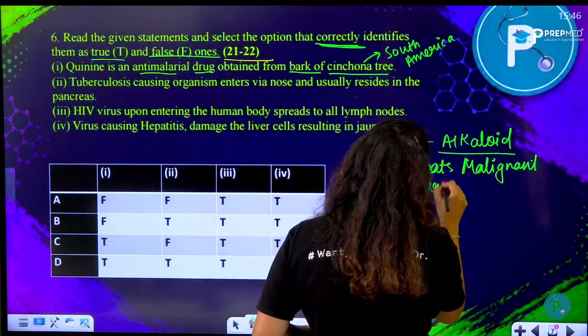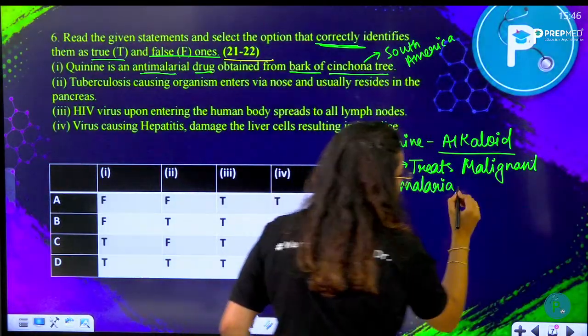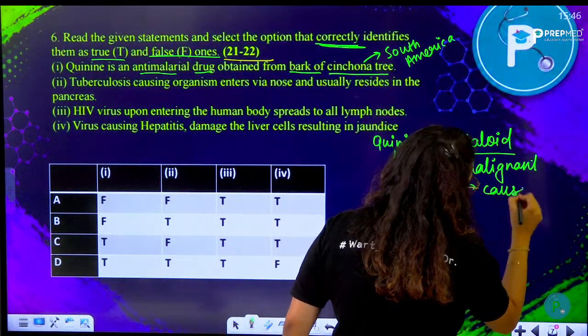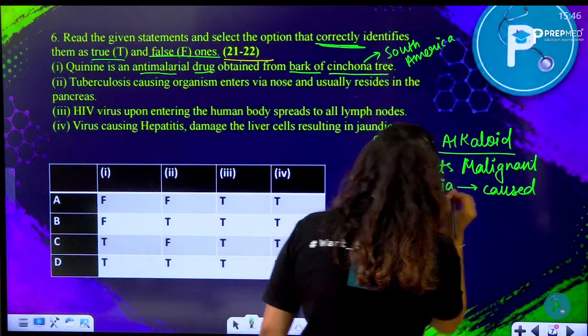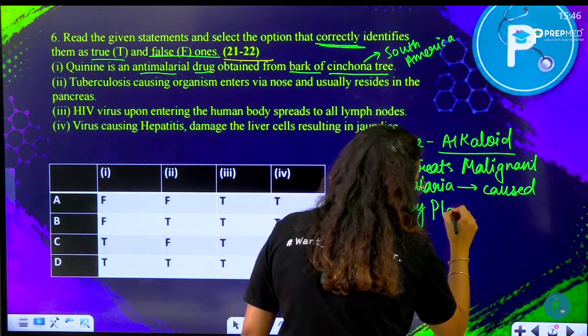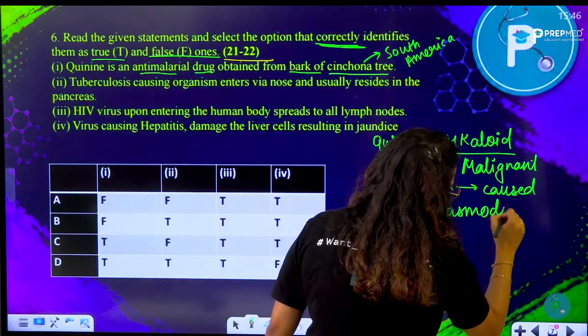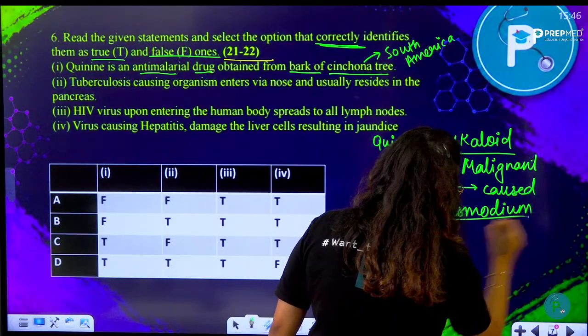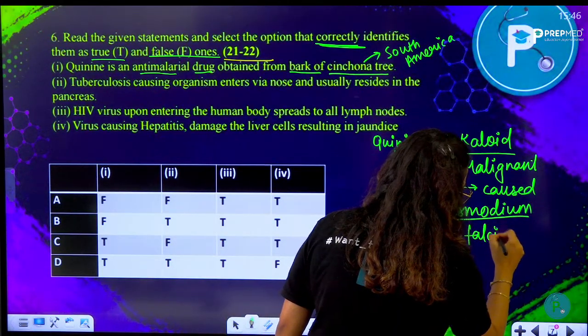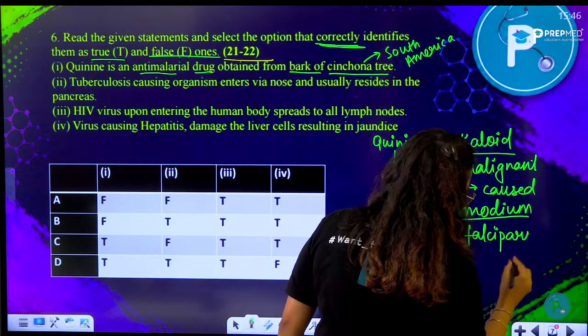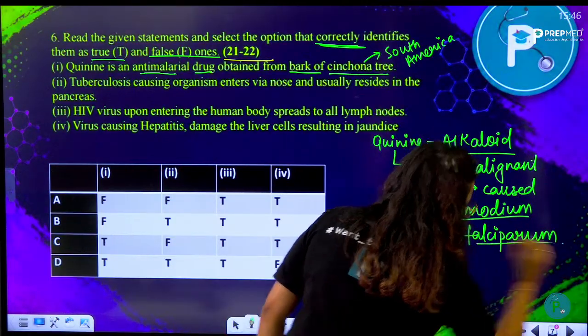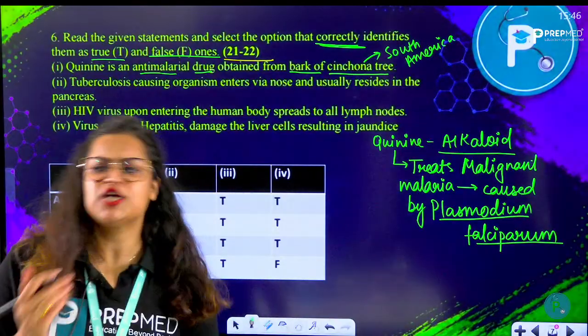And this particular malaria is the most dangerous one, caused by the Plasmodium falciparum. This is the most dangerous species of malarial parasite. All right. So quinine is very much helpful in this.